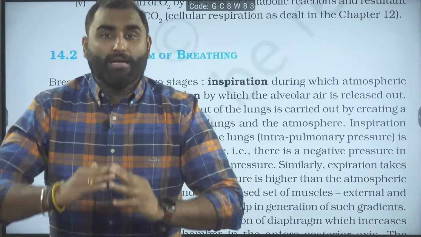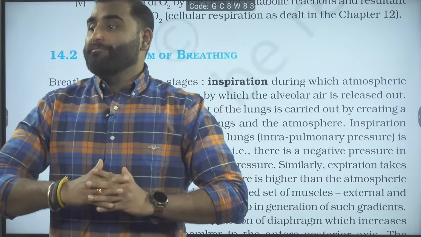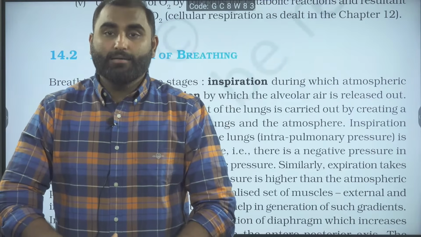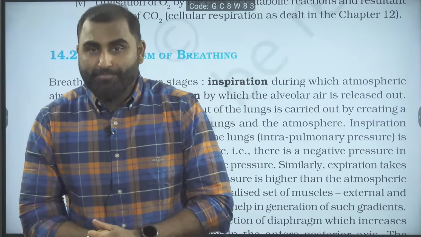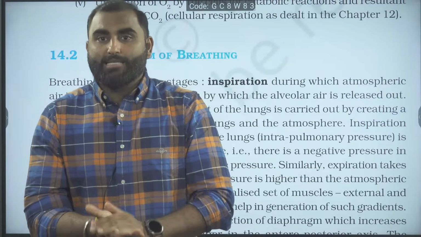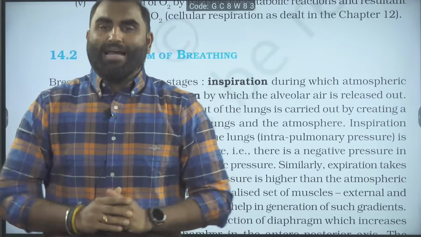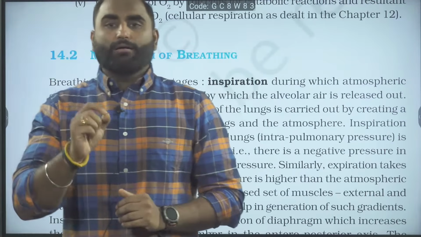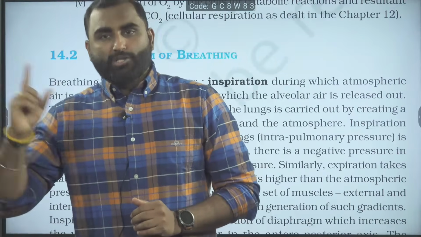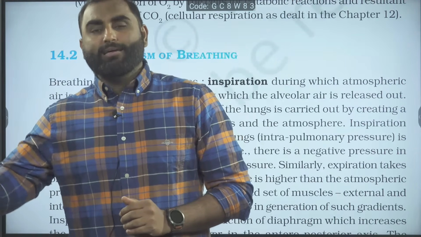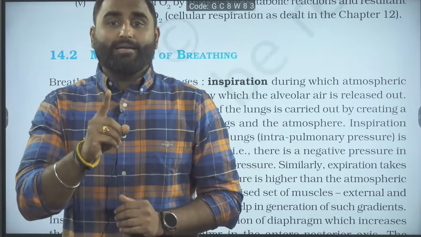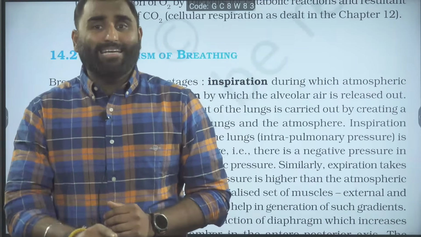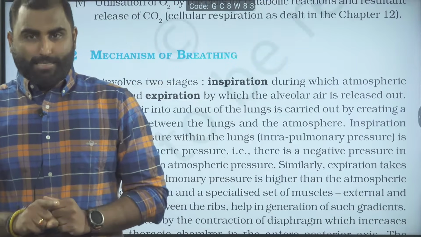When the diaphragm becomes flattened, what is going to happen? The volume is increasing in the vertical axis, because the diaphragm was dome, now it is flattened. So diaphragm contraction leads to diaphragm flattening, and that increases the thoracic volume in the anterior posterior axis.